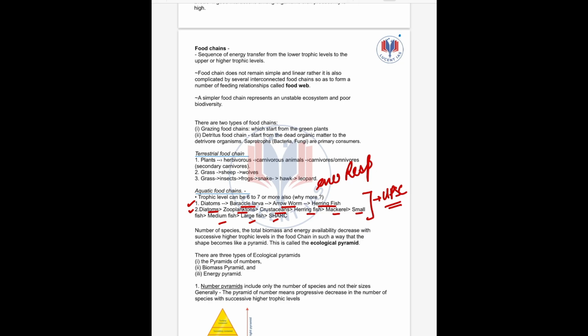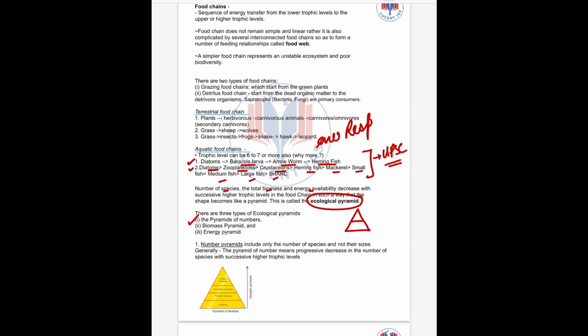Then let us see what is ecological pyramid. Number of species, total biomass and energy availability, as we go higher up the trophic level, it decreases, so it takes the shape of a pyramid. That is why they are called the ecological pyramid. There are three types of ecological pyramid: the pyramid of numbers, biomass pyramid and energy pyramid.